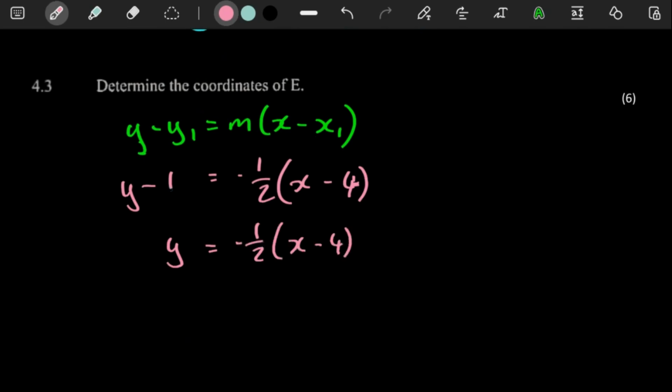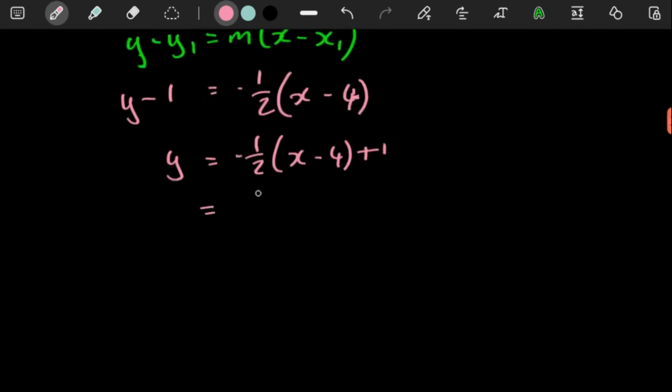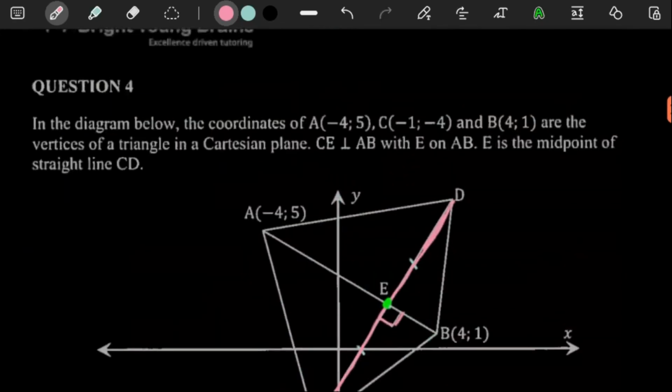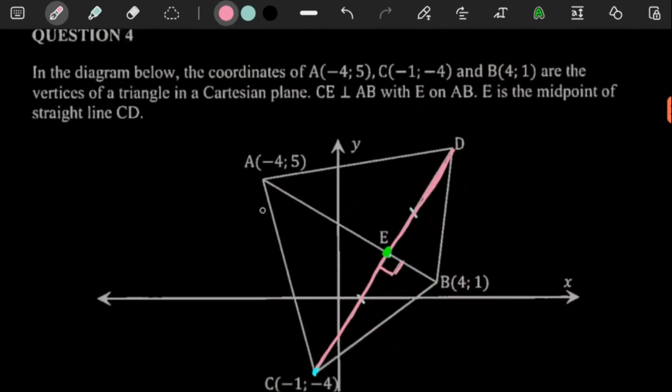Then -1/2x, positive, -1/2 times -4 is going to give you a positive 2. And then here plus 1. So -1/2x, 2 plus 1 is a 3. This definitely looks believable because somewhere here is like a 5, so somewhere there would be a 3, which is fine.